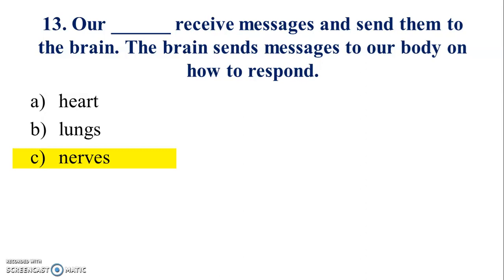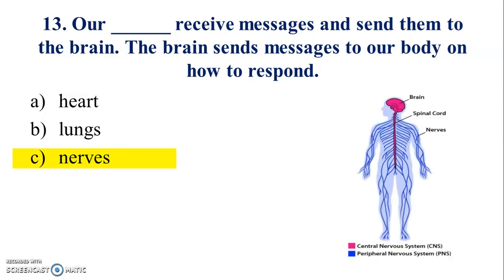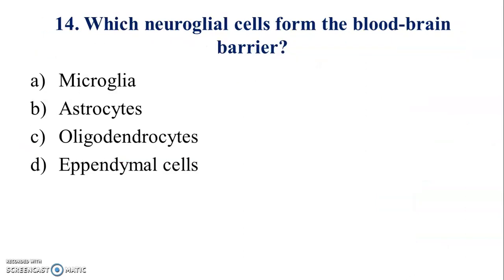Answer is C. Question number 14, which neuroglial cell forms the blood-brain barrier? Answer is B.